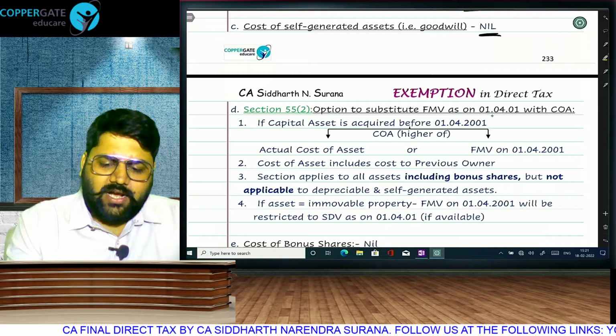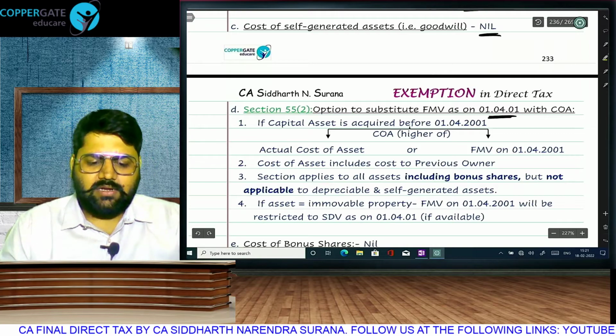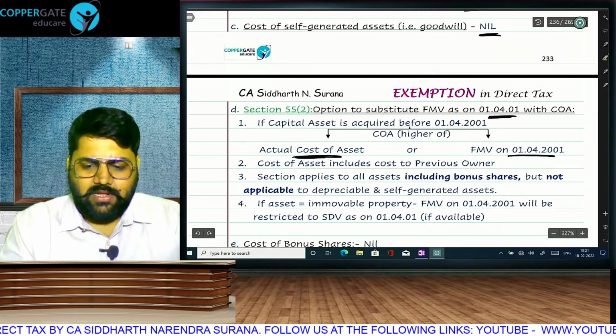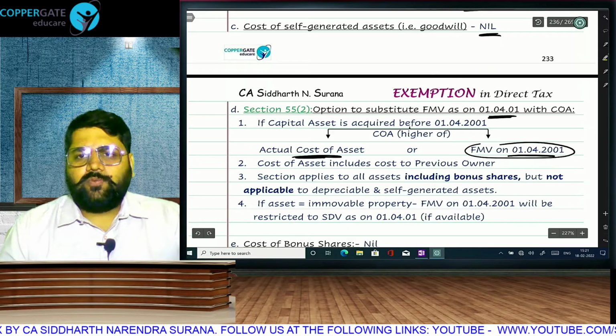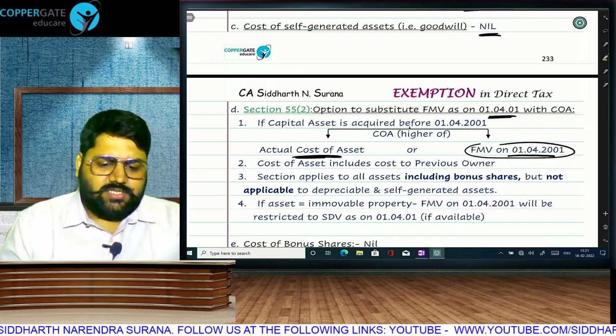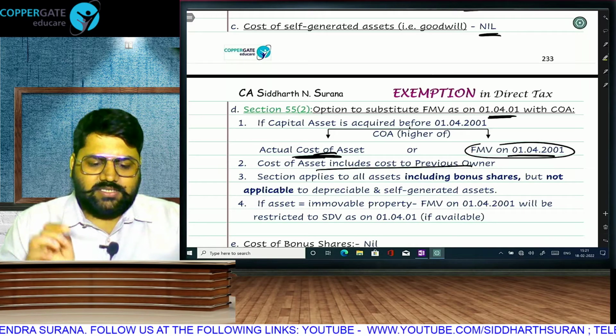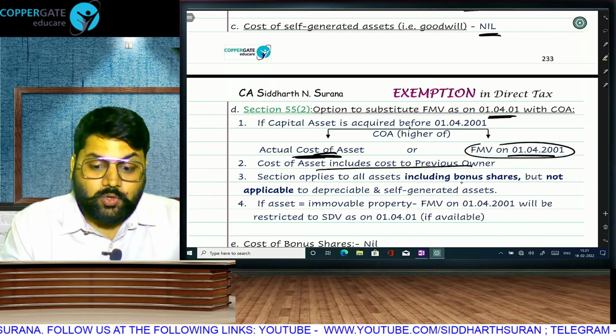Any asset which was acquired before 1401, that is before the base year, the assessee will get an option: actual cost or FMV on 1401, whichever is higher, because this FMV will incorporate the indexation before 1401. The cost can be your cost or the cost of the previous owner. This section will apply to all assets including bonus shares.